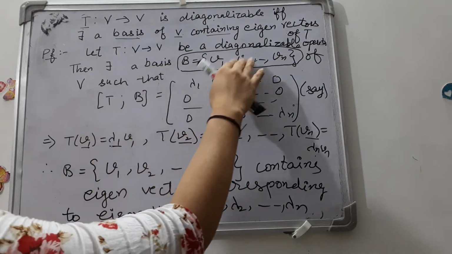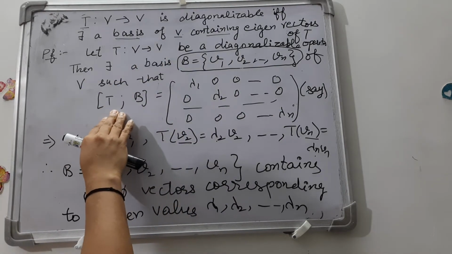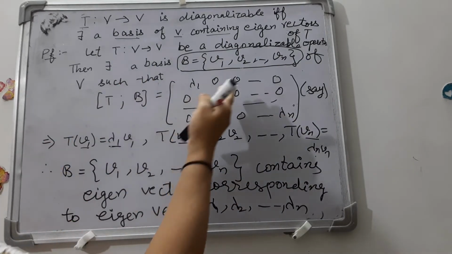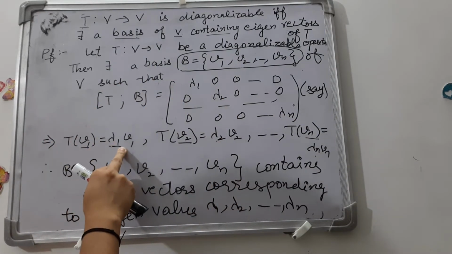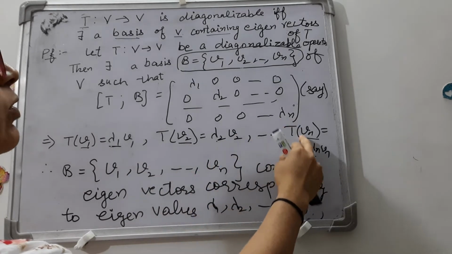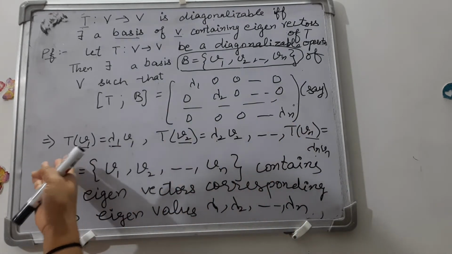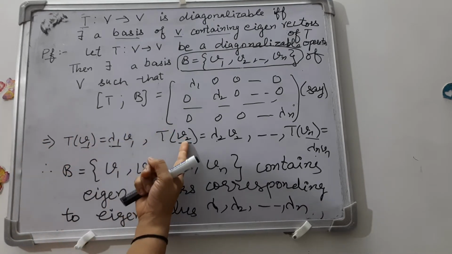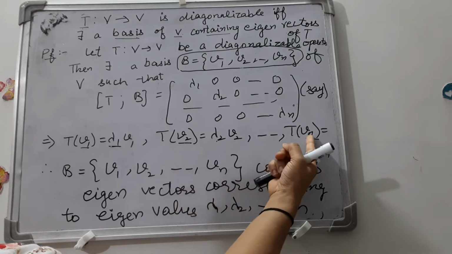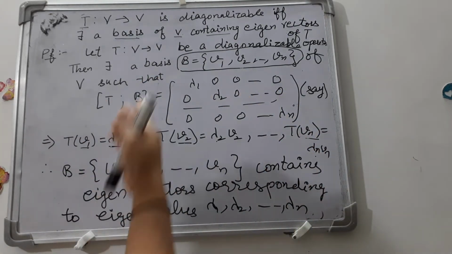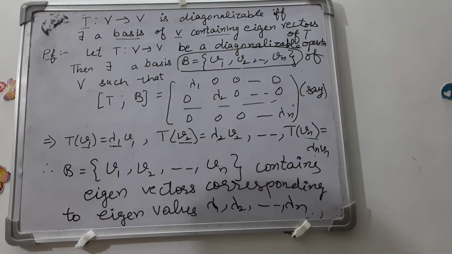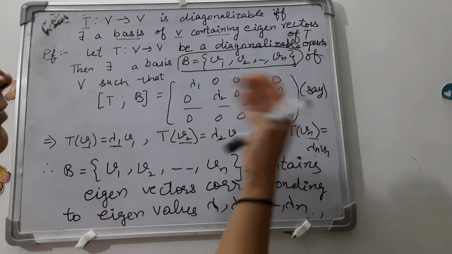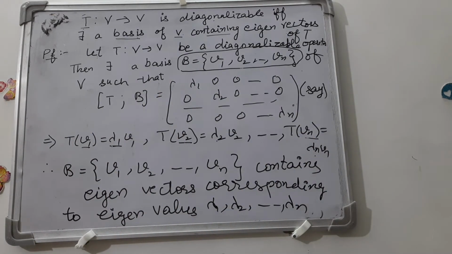Now T of V1 is lambda 1 V1, T of V2 is lambda 2 V2, up to T of Vn is lambda n Vn. By the definition, V1 is an eigenvector corresponding to lambda 1, V2 to lambda 2, and Vn to lambda n. So all the elements in the basis B are eigenvectors. This is one part of the proof.